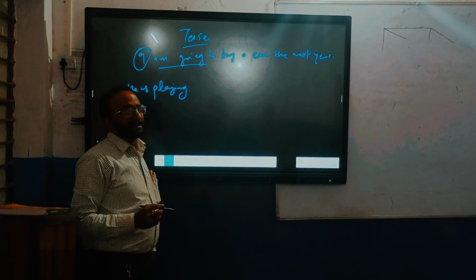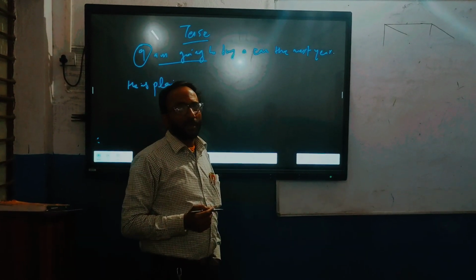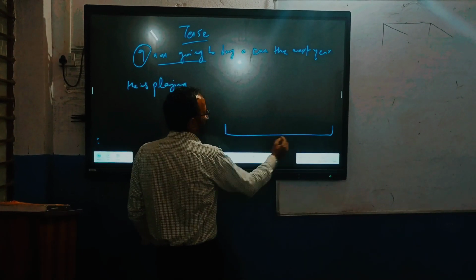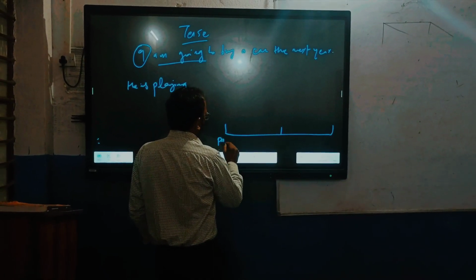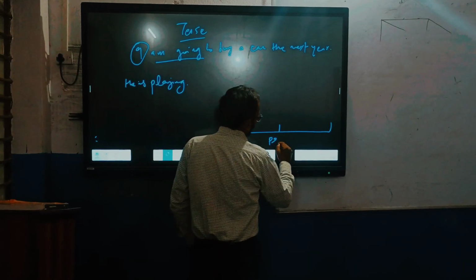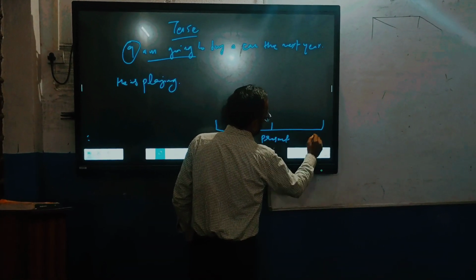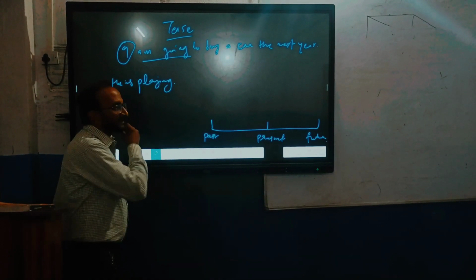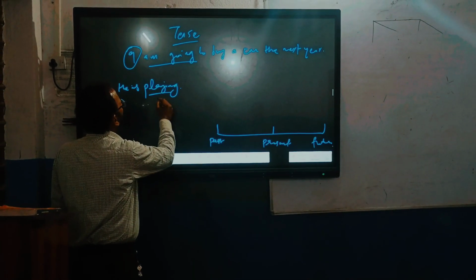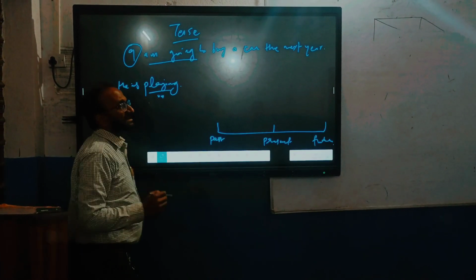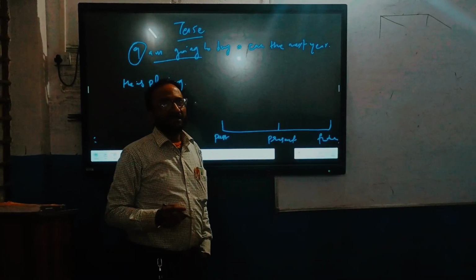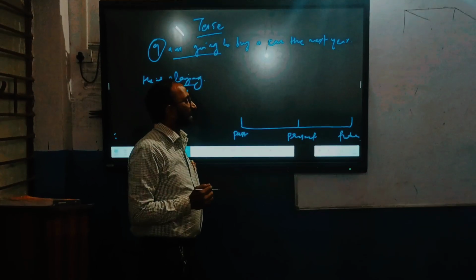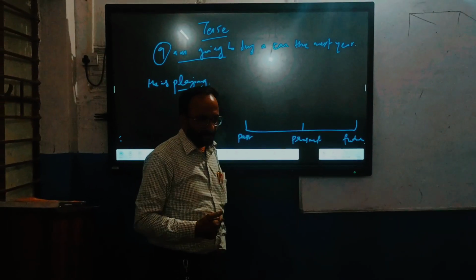So let's understand this sentence on the timeline. He is playing. Here V4 is used and the sentence is in present continuous or present progressive. So let's see the sentence on the timeline. The action here is playing.